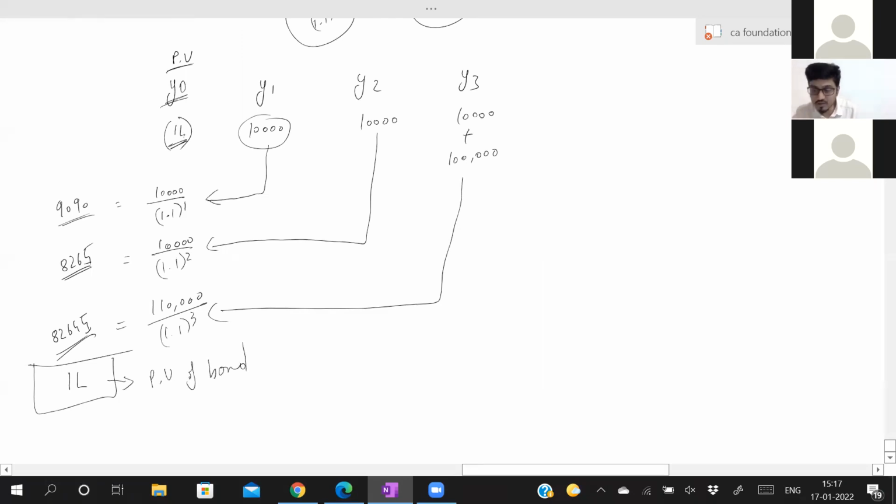See, in this question, I had only given 1 lakh. Now, in your exam, if they have not given the present value and they just say you'll receive 10,000, 10,000, and 10,000 plus 1 lakh after 3 years, how much is the present value of the bond? Can you find out the answer?